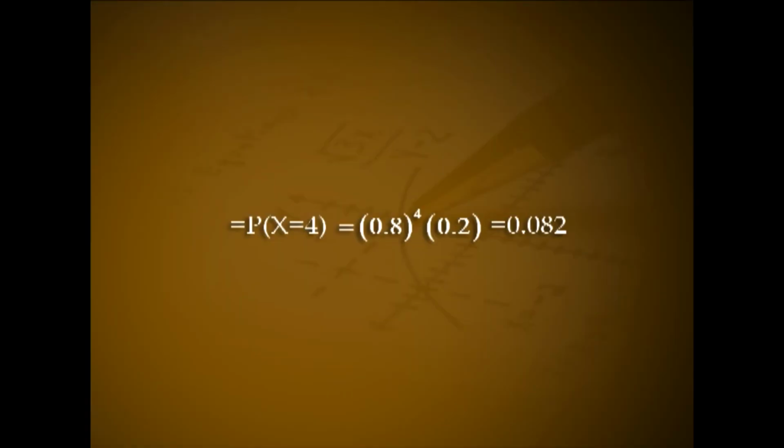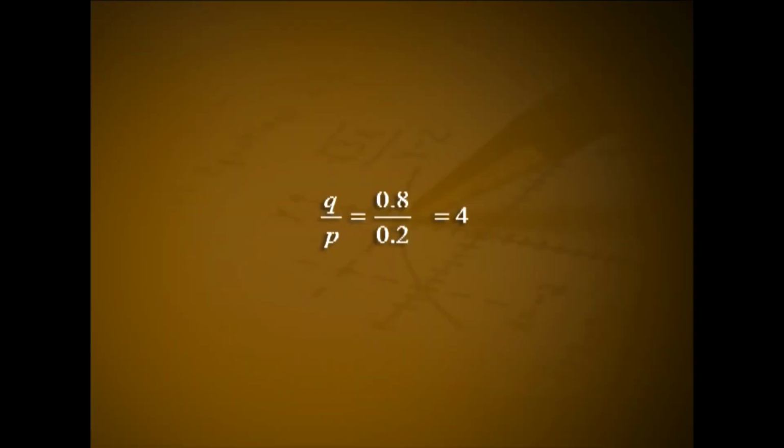That is equal to P(X=4), that is 0.8 raised to 4 into 0.2, that is equal to 0.082. Expected number of failures before success is q by p, that is 0.8 by 0.2, that is 4. Hence, the expected number of attempts to success is 4 plus 1, that is 5.